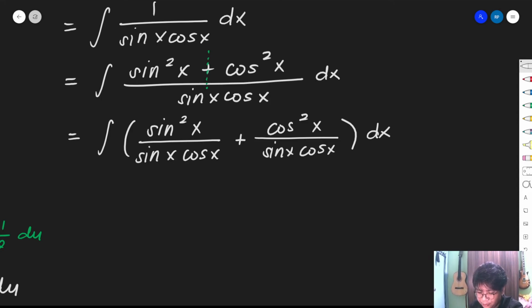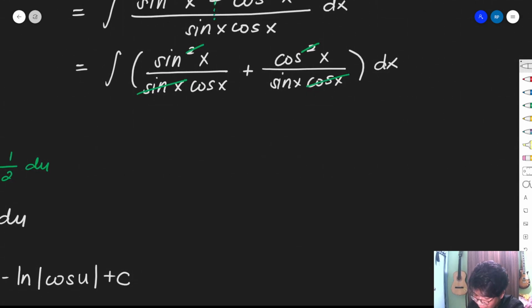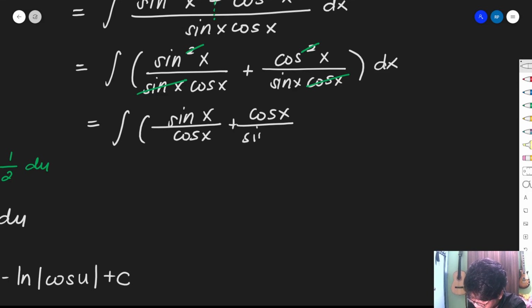If you notice, let's take a look at the numerator. It is squared, and we know that sine squared x is equivalent to sine x times sine x, so we can cancel. One sine x will be left in the numerator. The same goes for the other term, where cosine is left. So the new integral is the integral of sine x over cosine x plus cosine x over sine x dx.